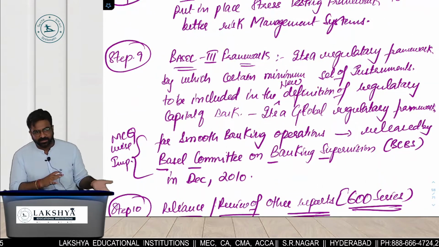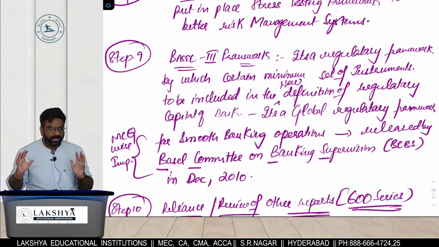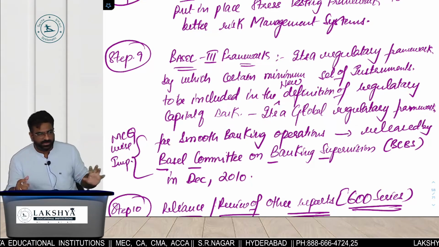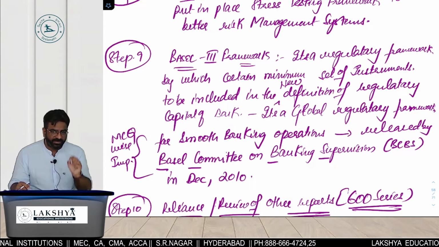RBI has created one particular framework which every bank has to follow. Are you getting the point? This is too technical, it is not even there in your CA final. You just have to remember Basel III framework. What is the name of the framework?